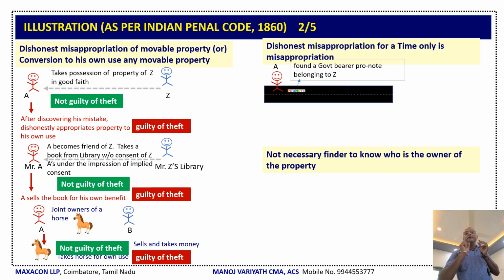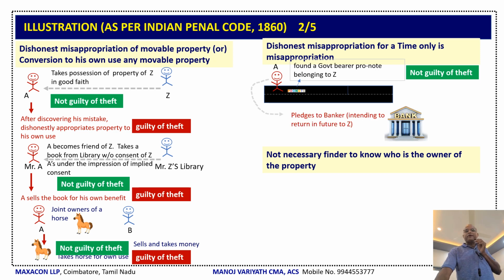I'll tell you. Here, he was having his morning walk on the main road. At that time, he found a government bearer note lying on the road which belongs to Z. He takes it and puts it in his pocket with an intention to return. Is he guilty? Not at all. He is not guilty of them.